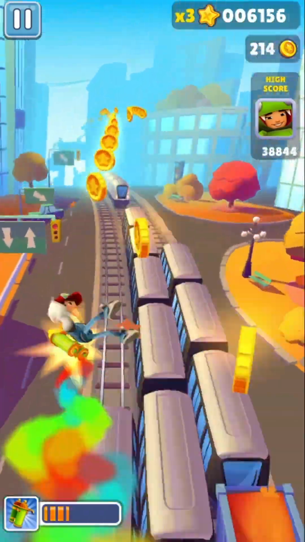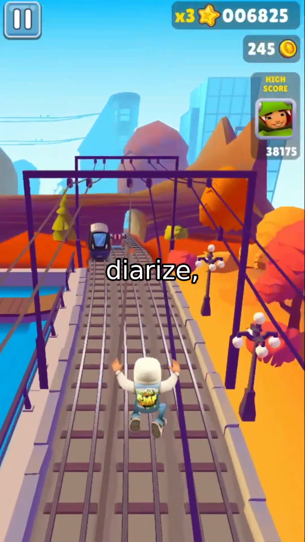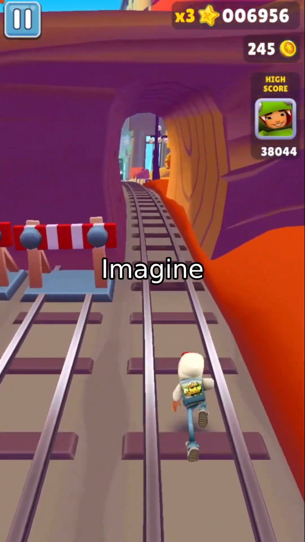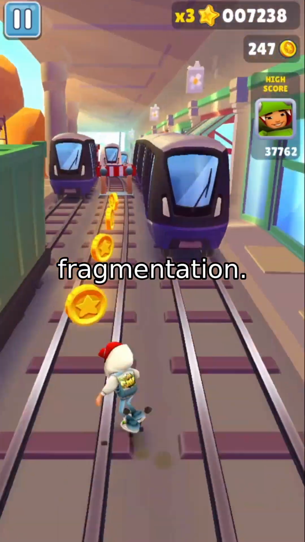It's continual learning made practical, where you adapt without erasing. Number 3. MOS Transcribe Diarize, the end of speaker chaos. Imagine a transcript that knows who said what, when, and how, with millisecond precision, no errors, no fragmentation.